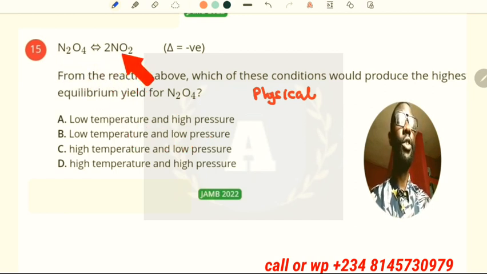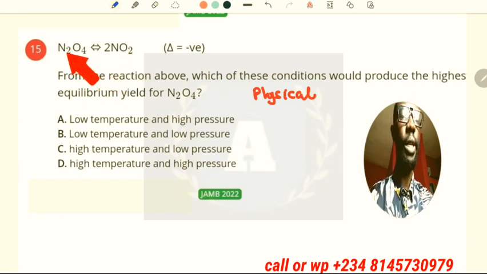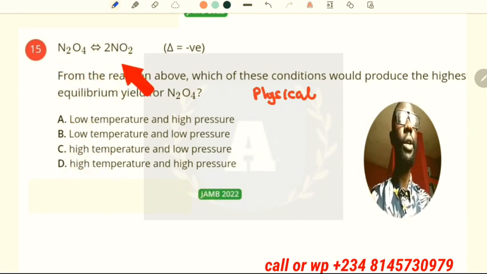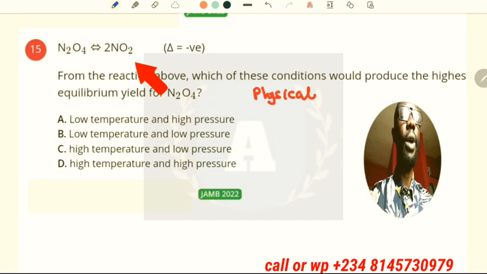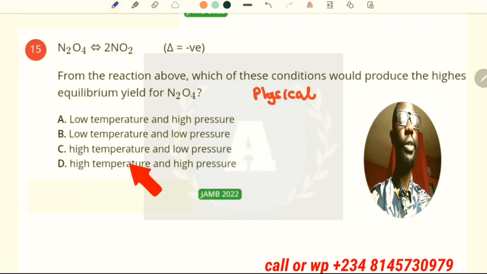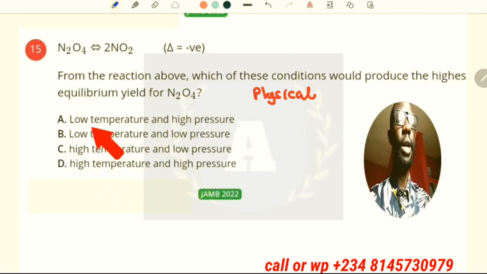In the forward reaction, dinitrogen tetroxide yields nitrogen dioxide, and in the reverse reaction nitrogen dioxide also yields dinitrogen tetroxide. Now it is an exothermic reaction, so an increase in temperature will favor the backward reaction. Okay, any option that has an increase in temperature, so options A and B are eliminated.